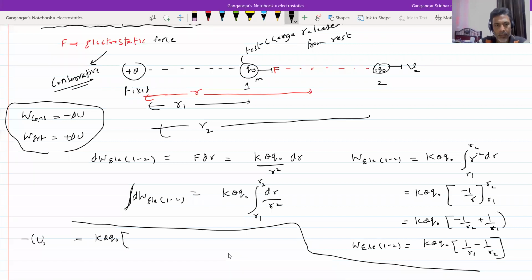I will do one thing: final minus initial. Keep it like this. So this becomes U1 minus U2 equal to K Q Q naught (1 by R1 minus 1 by R2).